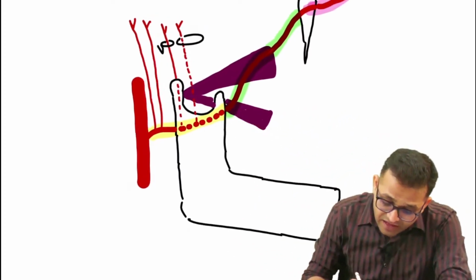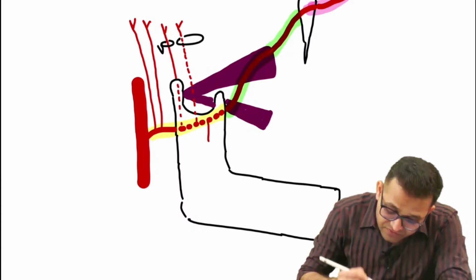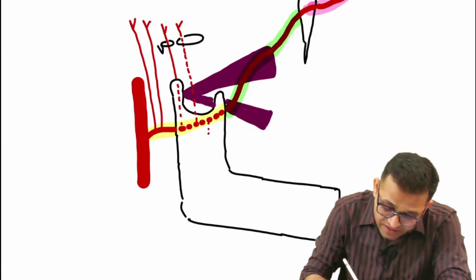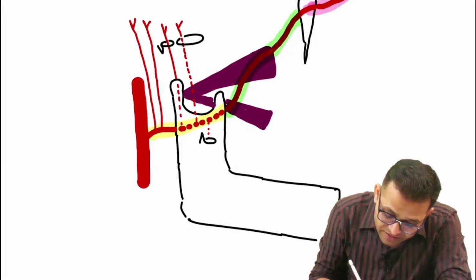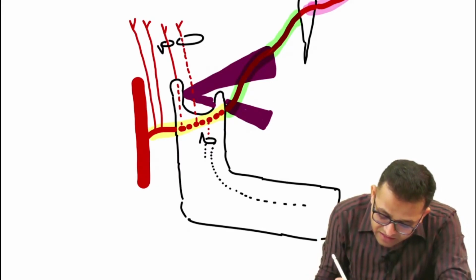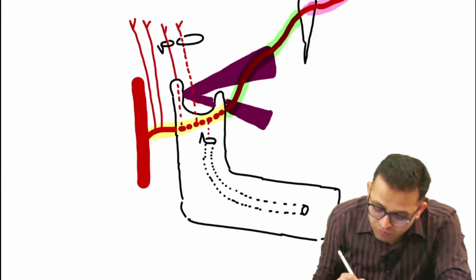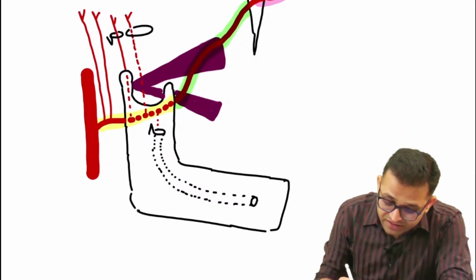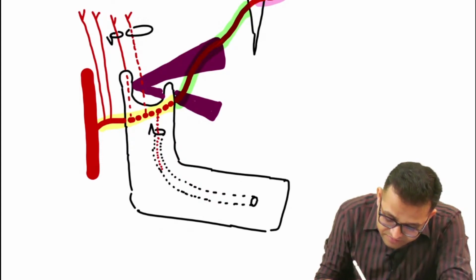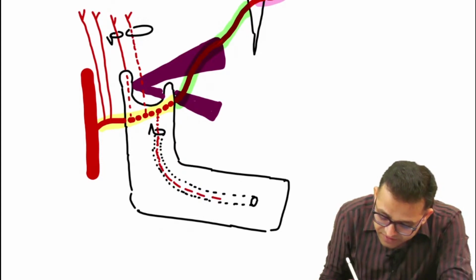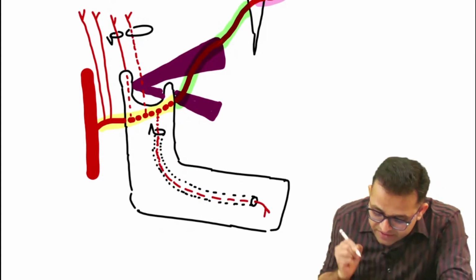Another artery runs within the mandible, through the mandibular foramen. This is the lingula and this is the mandibular foramen. Sir, this mandibular foramen continues as the mandibular canal within the mandible, and then it opens as the mental foramen. This artery will run within the mandibular canal. Getting the point? And then it will come out as the mental artery.